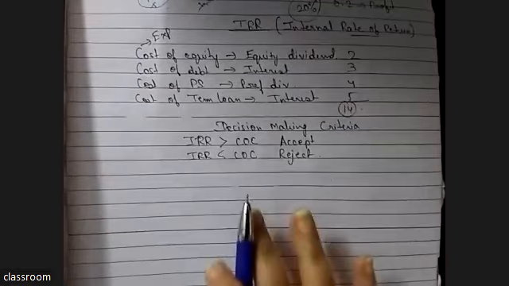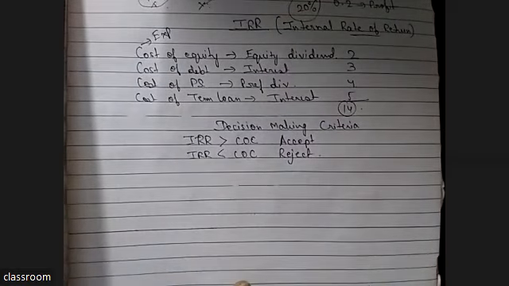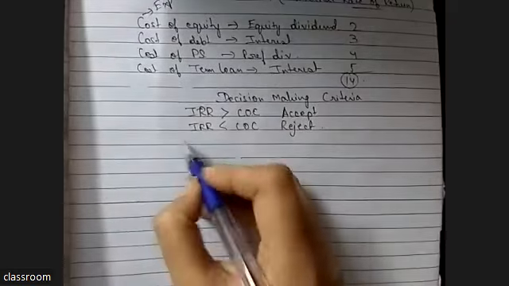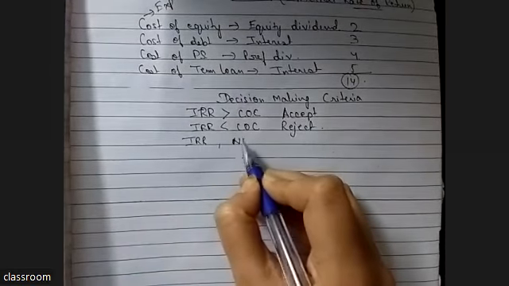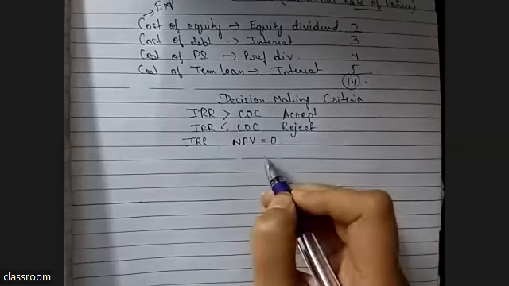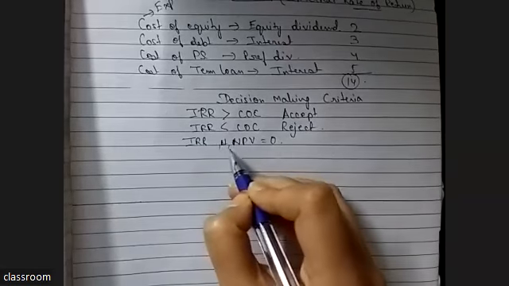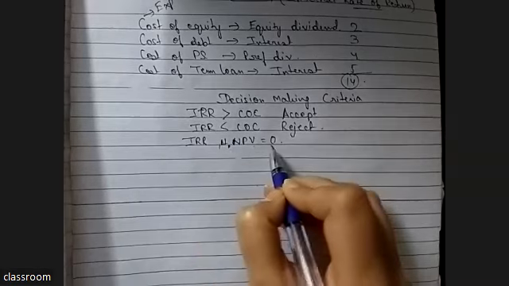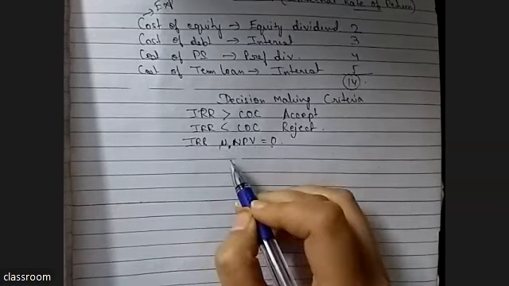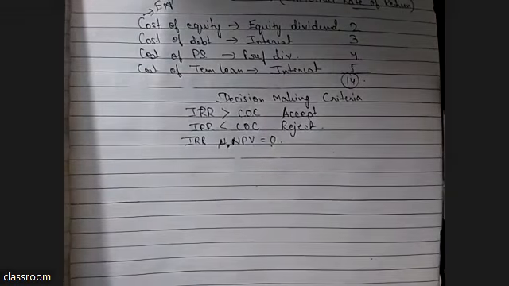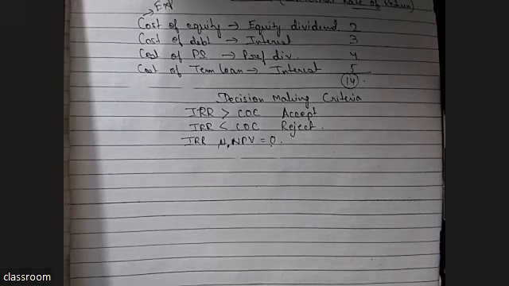Now, we understood why we calculate IRR: to take the decision by comparing it with cost of capital. Now, what is IRR? IRR means where NPV is zero. At NPV 0, that point is called IRR. Now, what does this mean?